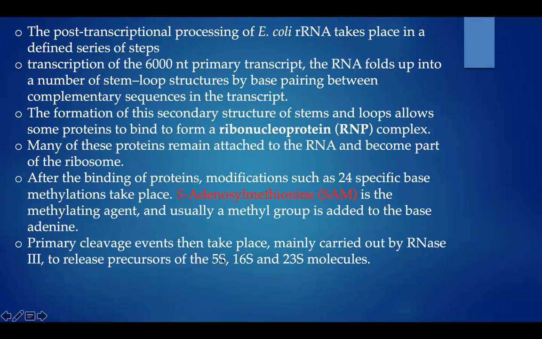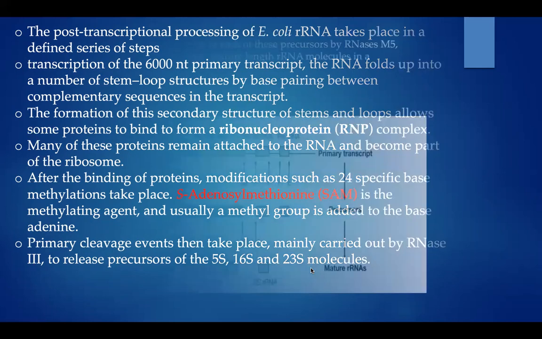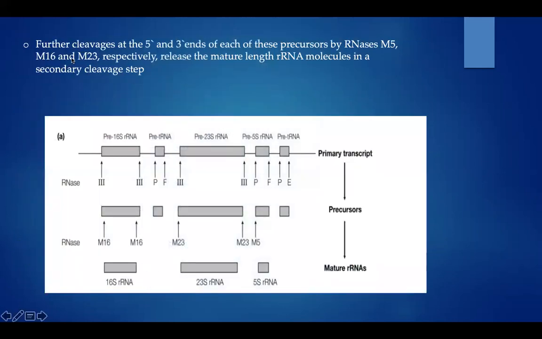Primary cleavage events are then mainly carried out by RNase III to release precursors of 5S, 16S and 23S molecules. Further cleavage at the 5' and 3' ends of each of these precursors by RNases M5, M16, M23 respectively releases the mature length rRNA molecules in the secondary cleavage step.